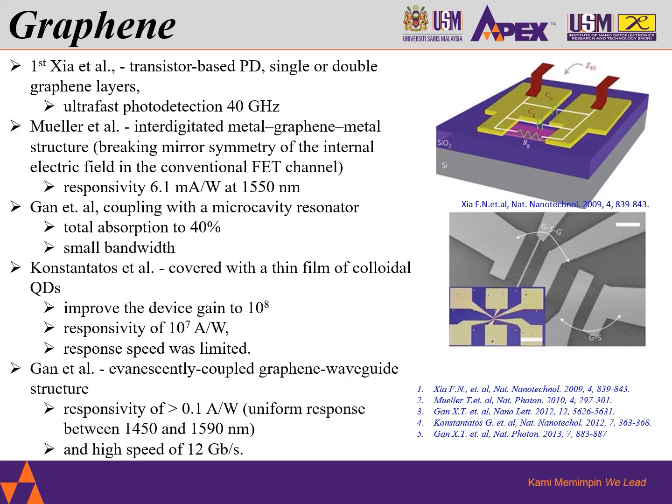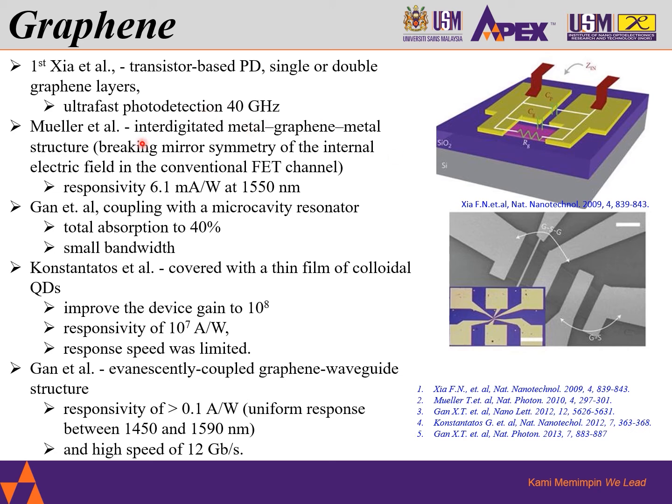The first graphene PD was reported by Xia and his team, which is a transistor-based PD made out of a single or a double graphene layer, demonstrating an ultra-fast photodetection of 40 GHz.